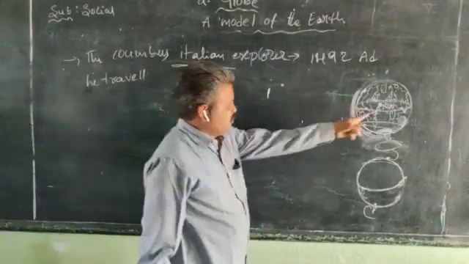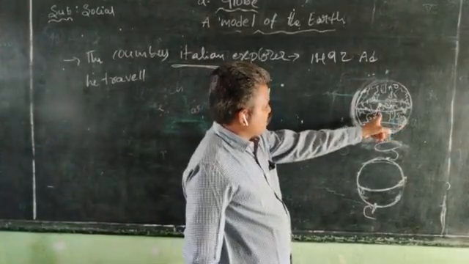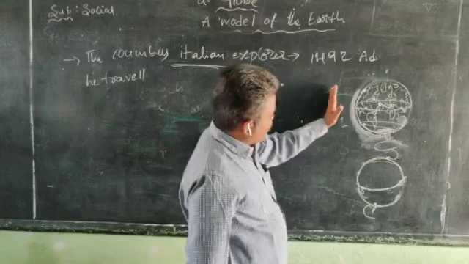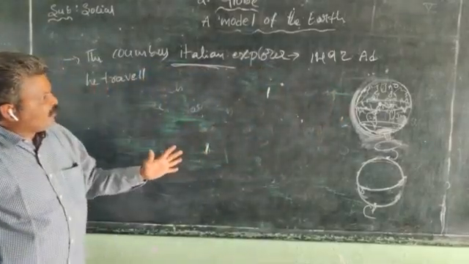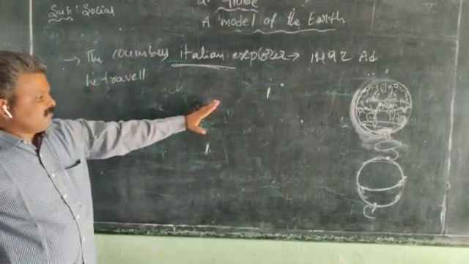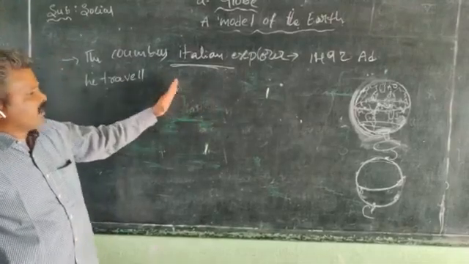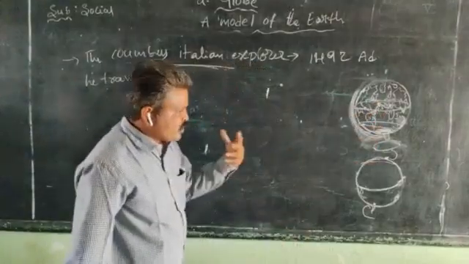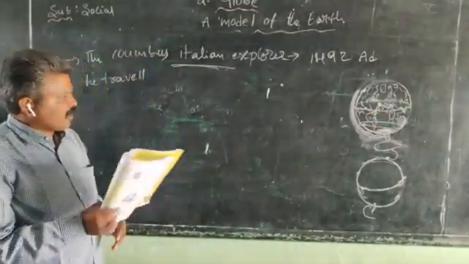So Columbus reached the Caribbean islands. For what purpose did he travel from Italy? To find the sea route to India. But he did not reach India. He reached the Caribbean island. On top of that, once again he traveled.